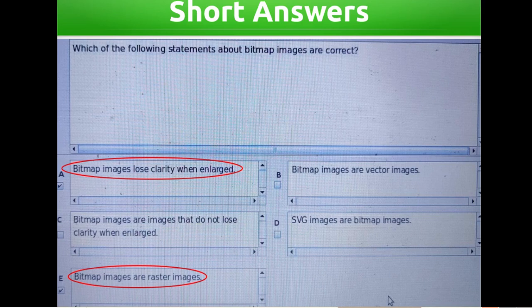Which of the following statements about bitmap images are correct? Bitmap images lose clarity when enlarged. Bitmap images are vector images. Bitmap images are images that do not lose clarity when enlarged. SVG images are bitmap images. Bitmap images are raster images. Answers: bitmap images lose clarity when enlarged. Bitmap images are raster images.